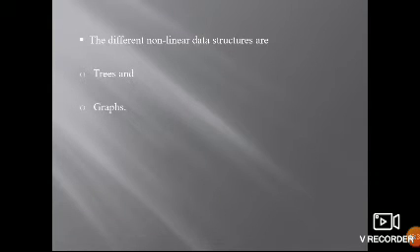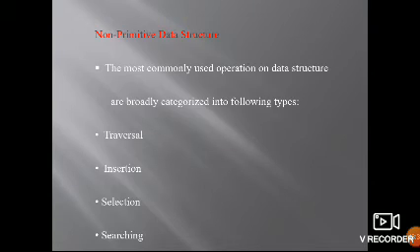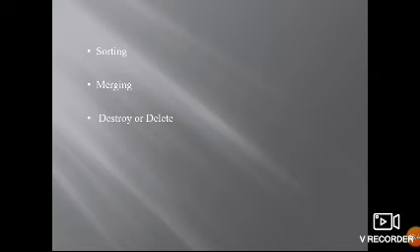So what are the non-linear data structures? The different types we use are trees and graphs. And what are the operations we are doing? The most commonly used operations on data structures are traversal, insertion, deletion, searching, sorting, merging, destroy.